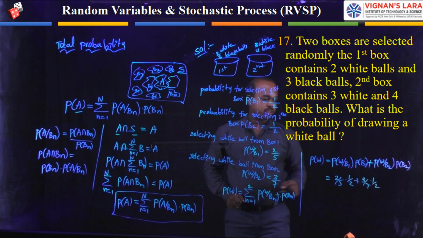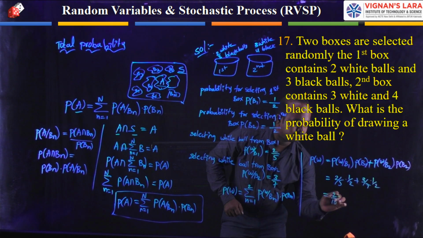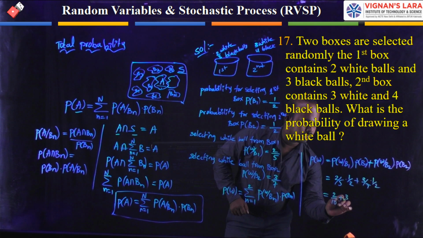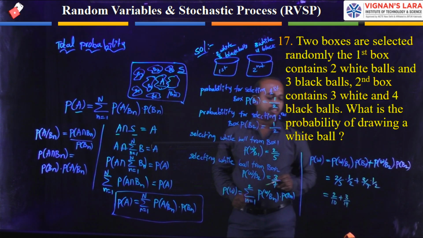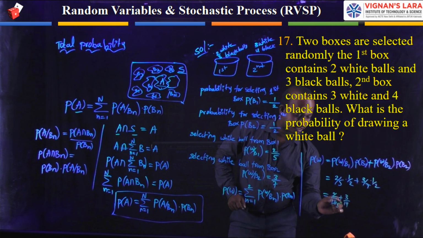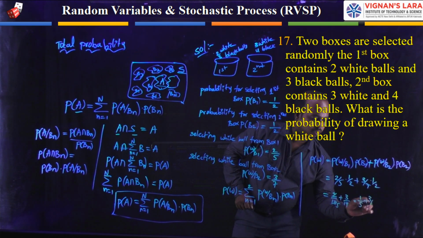Now we can simplify these quantities. The first is 2 divided by 10, plus 3 divided by 14. Here we can cancel 2, so 5 times, giving 1 by 5 plus 3 by 14.